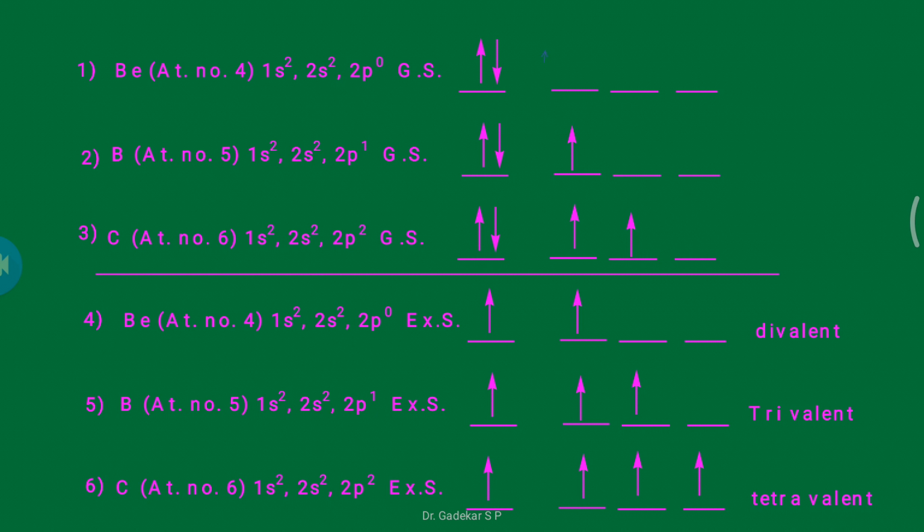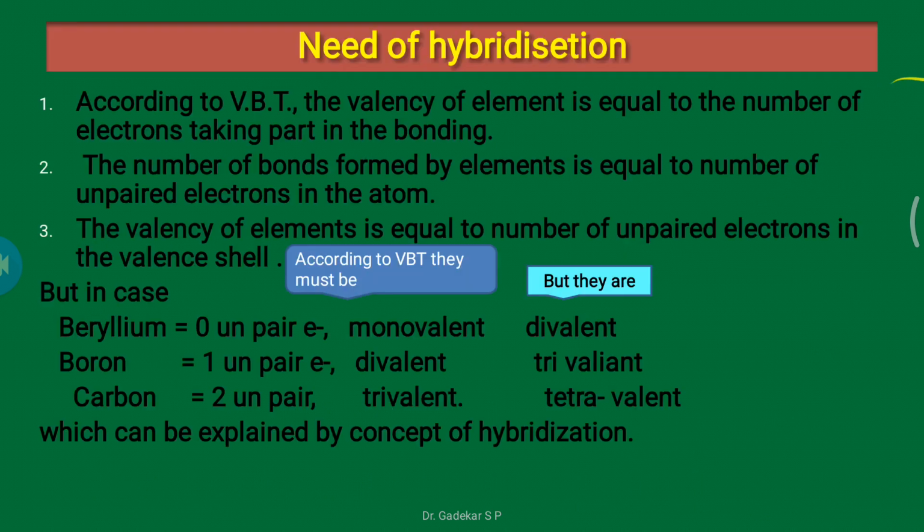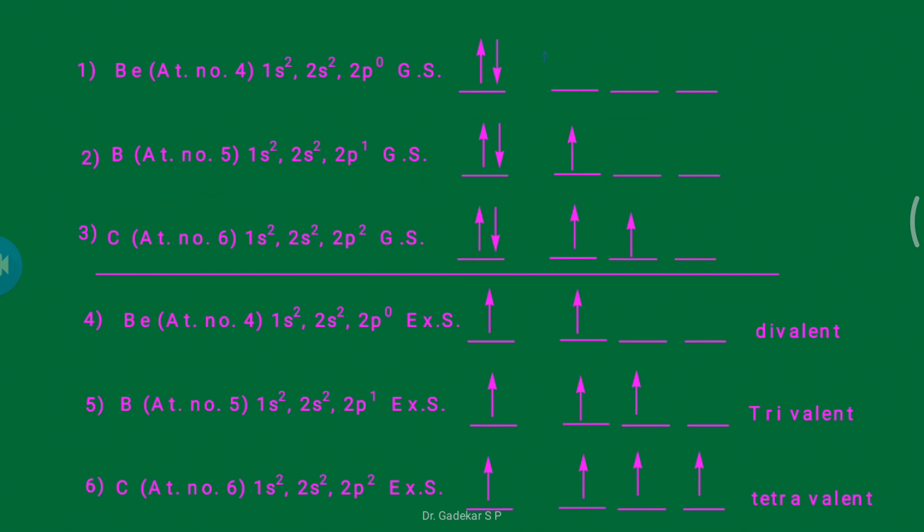Suppose a boron atom contains only one unpaired electron. According to VBT, boron should form a divalent molecule, but boron compounds are trivalent. Why? Let us take the electronic configuration of boron: 1s2, 2s2, 2p1.